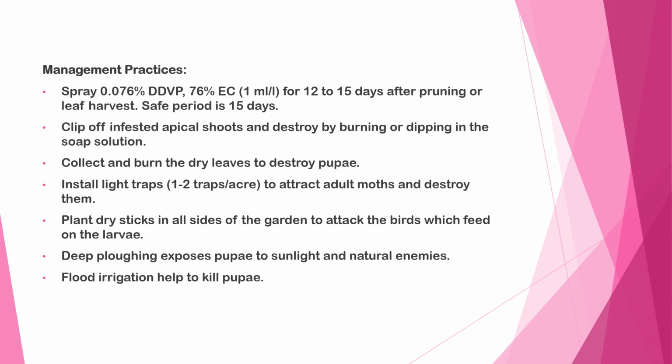Plant dry sticks on all sides of the garden to attract the birds which feed on the larvae. Deep ploughing exposes the pupae to sunlight and natural enemies. Flood irrigation helps to kill pupae.